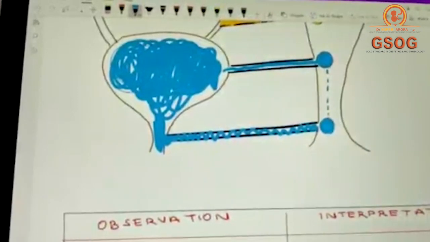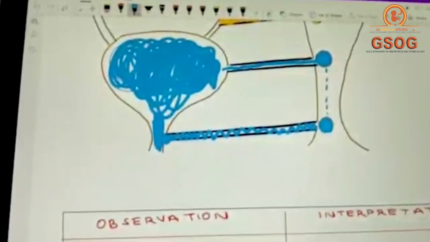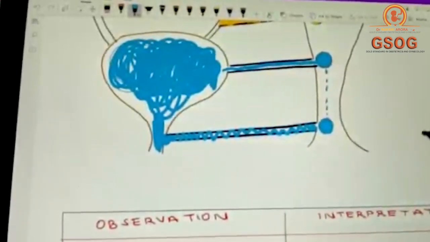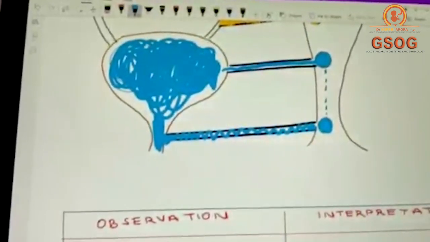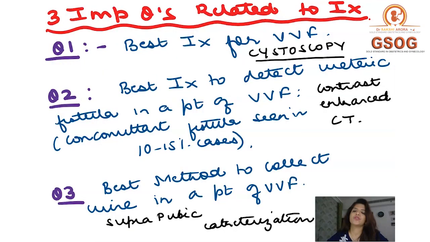Clear? Now there are three very important questions which you should be remembering about the investigations of choice in a fistula. The first important question is, which is the best investigation in a patient for VVF? Now, the best investigation for VVF is cystoscopy. You are not going to say it's a methylene blue 3 swab test. Now, why is cystoscopy the investigation of choice in a patient of VVF? That is because cystoscopy will help you in determining the exact site of the fistula, the exact size of the fistula, and the number of the fistulas, right?